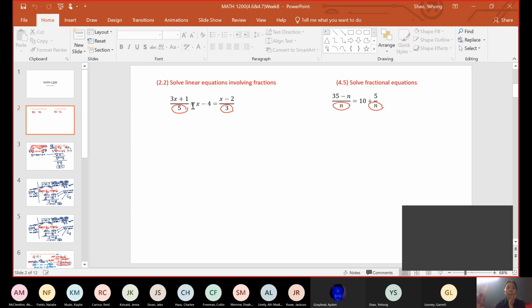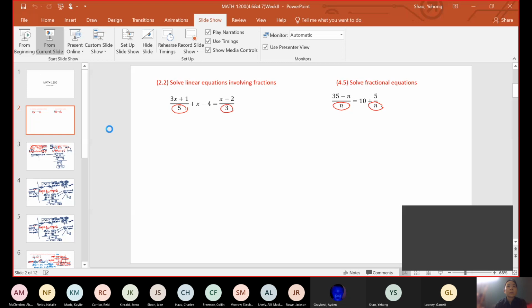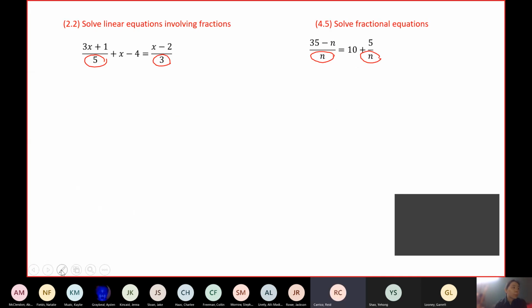So take a look at the first problem we did. This was the example I went over in section 2.2. It's probably the first week. Does anybody remember how to solve this equation? Multiply each term by the least common multiple. Yes. We usually call it the least common denominator, because it's the least common multiple of the denominators. Exactly. That's the way we did it before.